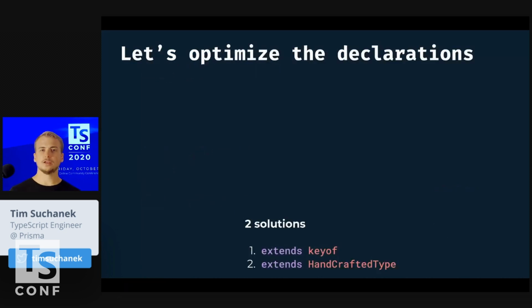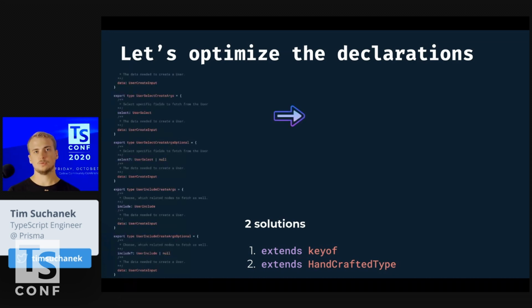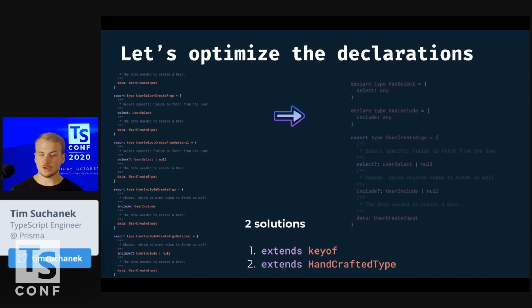Again, we have two ways to find out if an object type has a property. This is a central thing to our type implementation. We need to find that out. What we used to do is create a handcrafted type. It turned out the handcrafted types work better than the other method with keyof, so we used that method as much as possible. And with these handcrafted types, we had specific types for each input, so for user input, for post input, etc., because we thought that was necessary. It turned out that's not necessary.